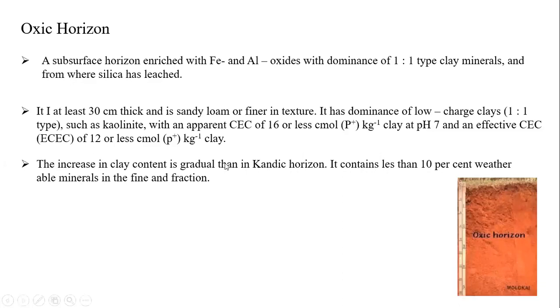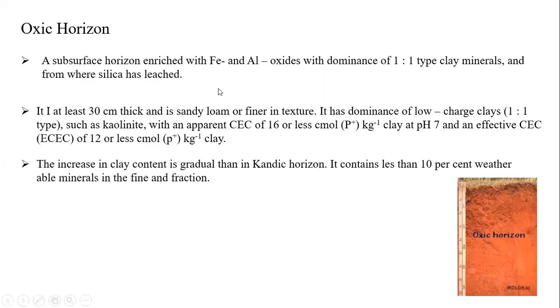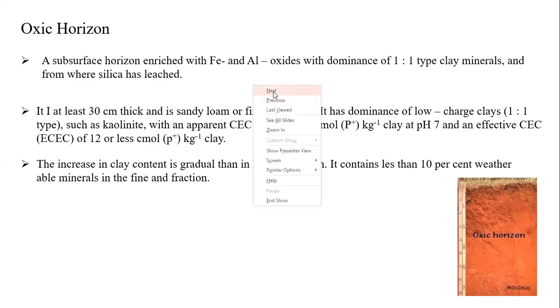There is a gradual increase in clay content compared to the candic origin. Here you can see some increase in clay content when compared to the candic origin. The weathering condition also shows less than 10% weatherable material in fine fractions. You can see less than 10% fine fractions only in the oxic origin. The name oxic origin itself tells us it is completely enriched with iron and aluminium oxides.